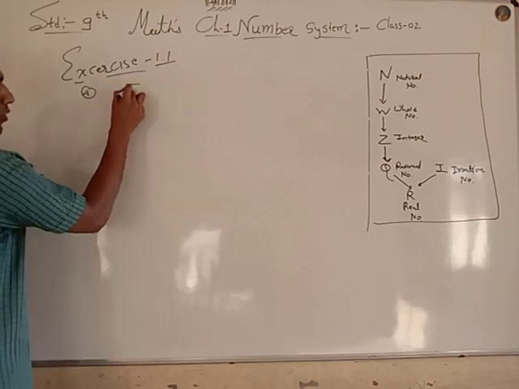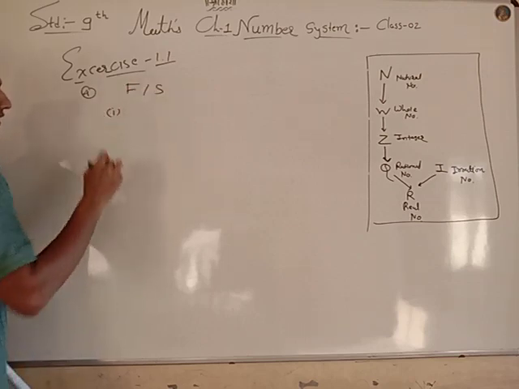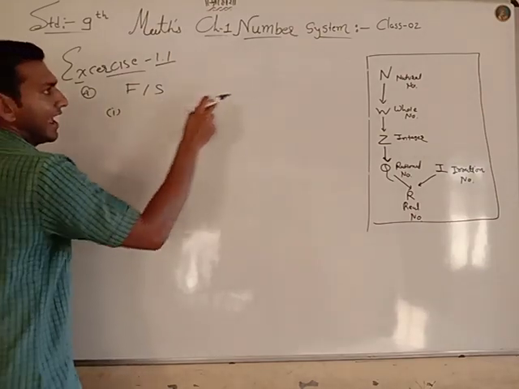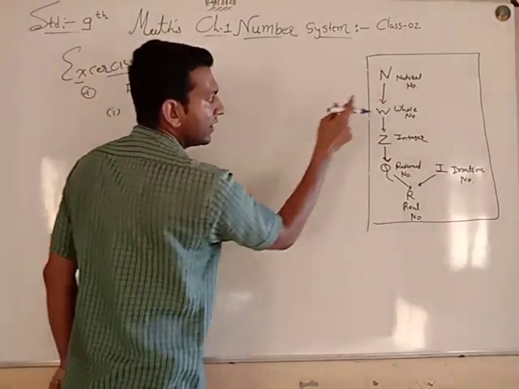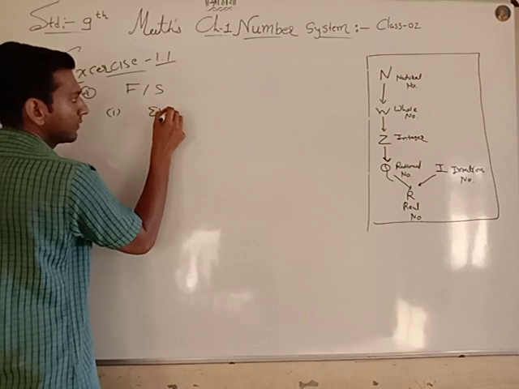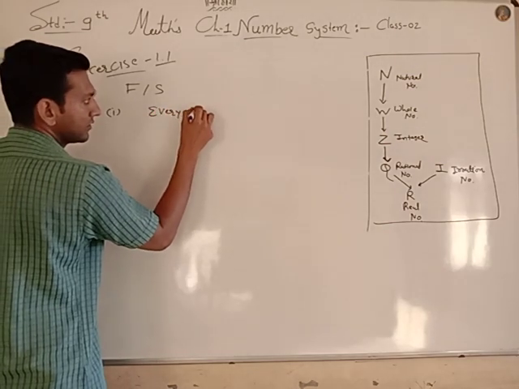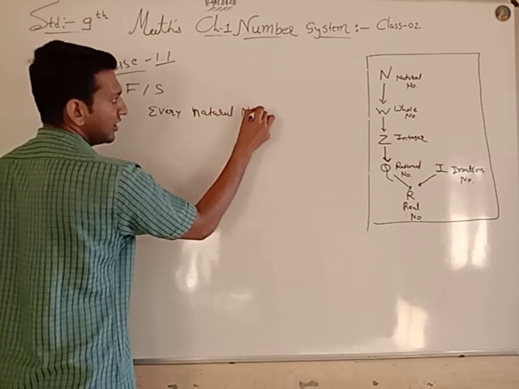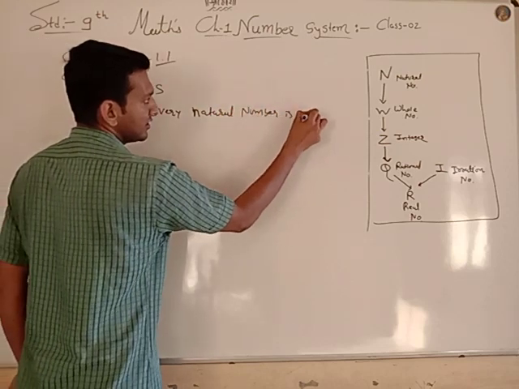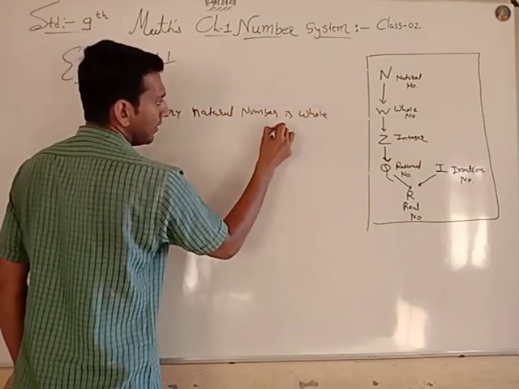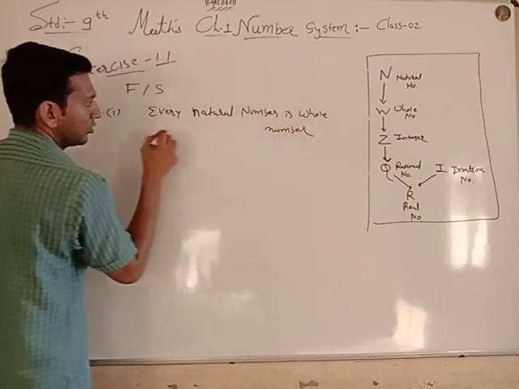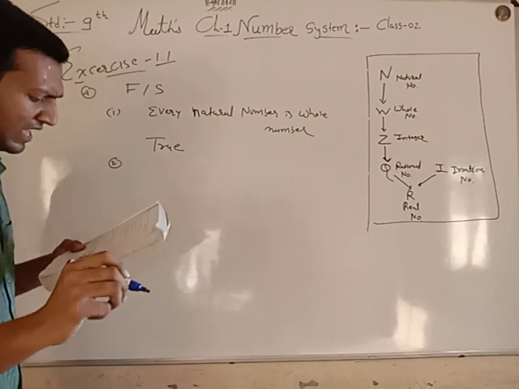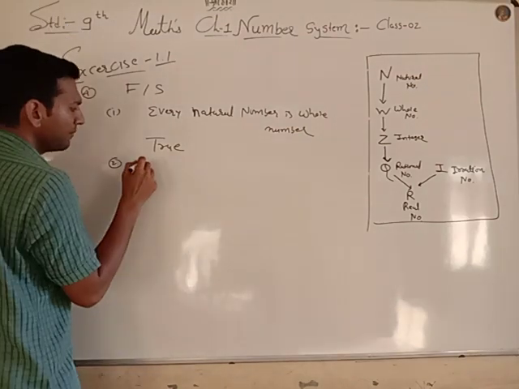Example number 4: state whether the statements are true or false. The first: every natural number is a whole number. True. Second: every integer is a whole number.